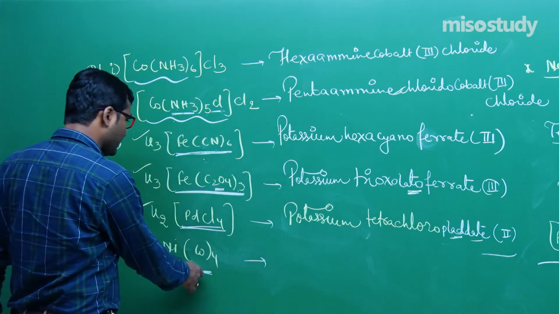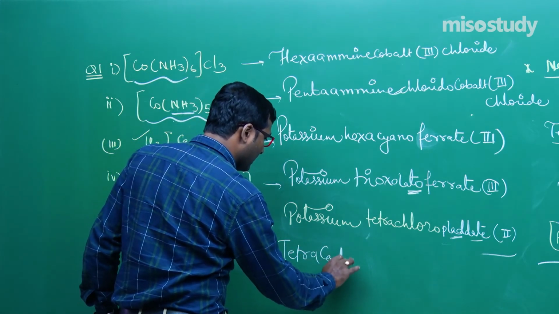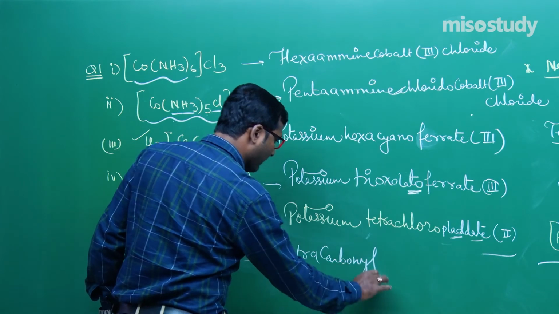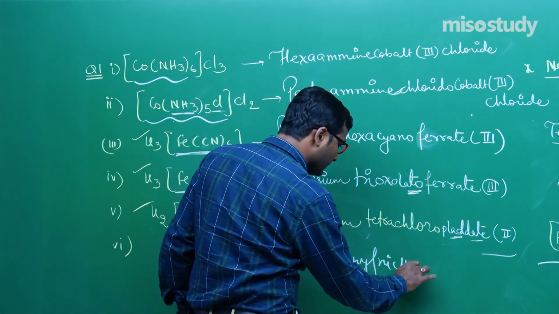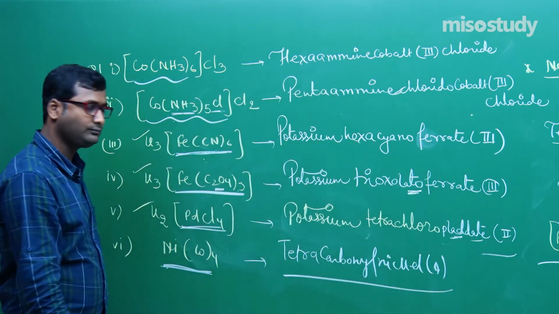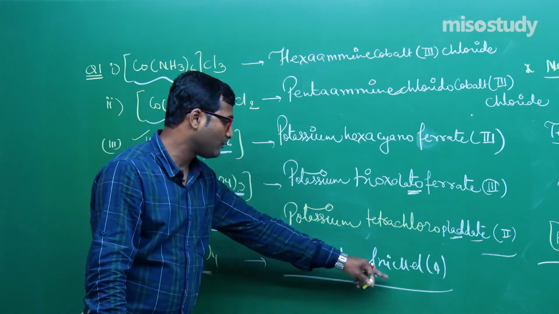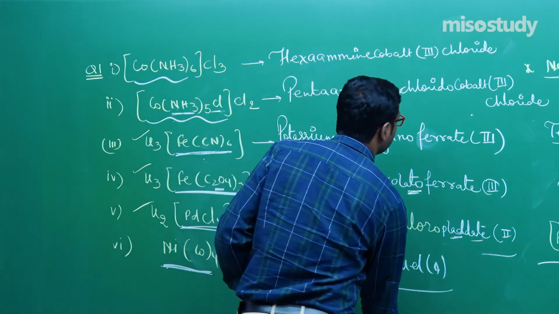Now the next one is very easy, my friend. Tetracarbonyl, tetracarbonyl nickel 0. Am I right? Tetracarbonyl nickel 0. Now let's move to the next IUPAC naming, my friend.